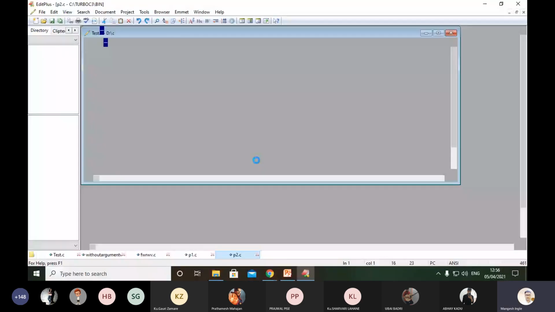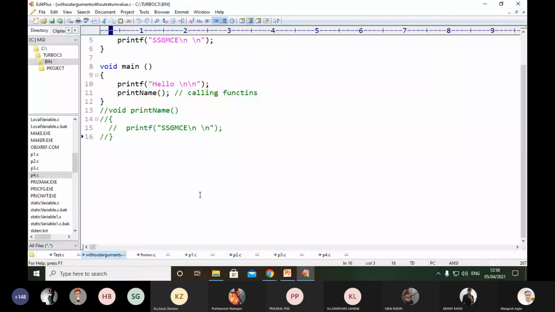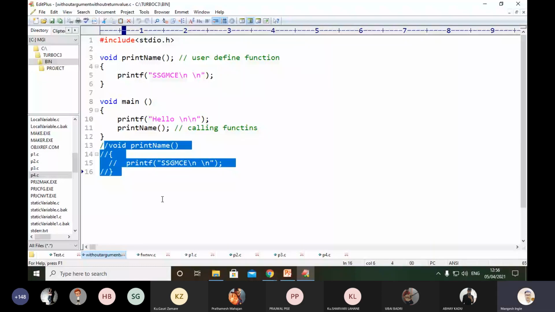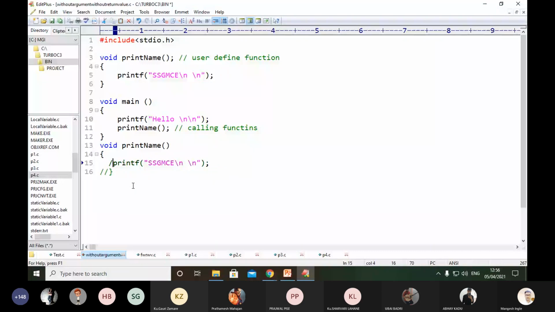You can see on your screen a simple program for function calling. Just concentrate here. Line number 3 here is a simple function name.